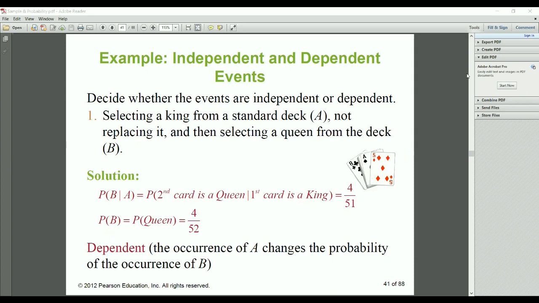Got it? I told you a few days ago why we are not taking this in one go. Here it is independent and dependent: we checked whether that king event is independent or not. So this first event is dependent on that first, because we are experimenting with the first card being a king. In the second, the probability of a queen is simple. I want to check how many queens are in that deck, so there are only 4/52 possibilities. So it is dependent, as the occurrence of A changes the probability of the occurrence of B.